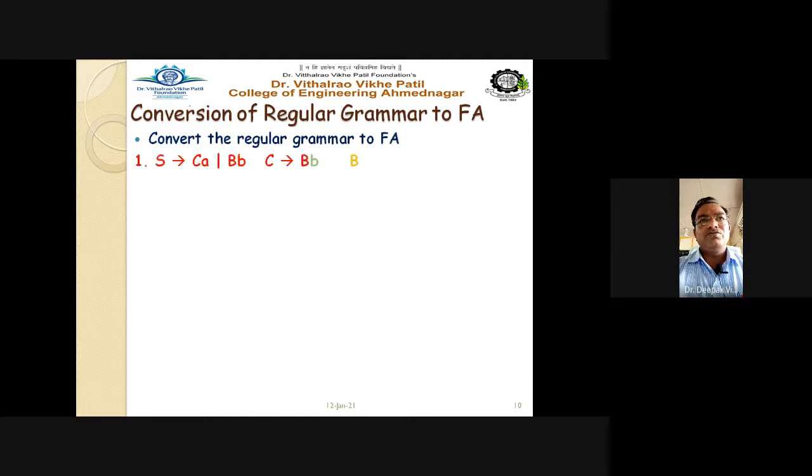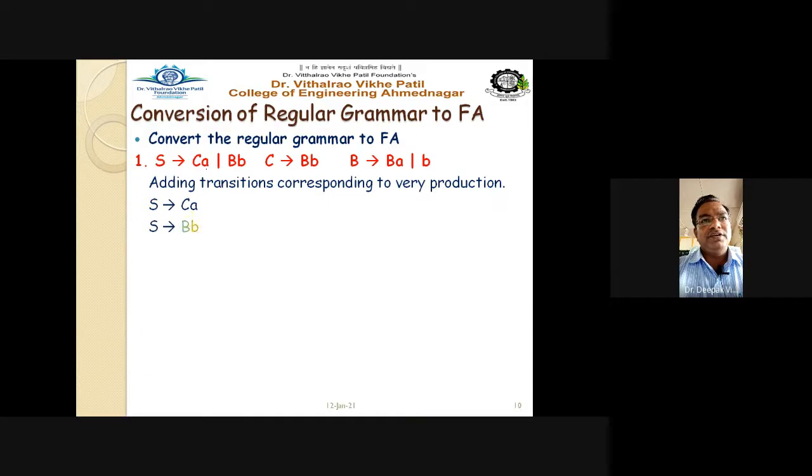Convert the regular grammar to the finite automata, and the grammar is given. First step is to write down all the production rules: S gives aC, S gives bB, C gives bB, B gives bA, and B gives b. If I draw this, S goes to C on input a, and also goes to capital B on input b.